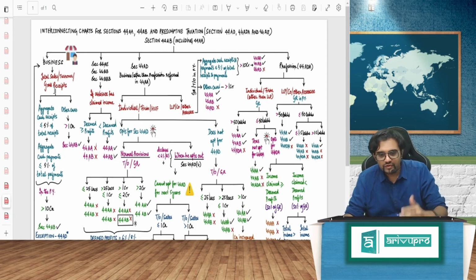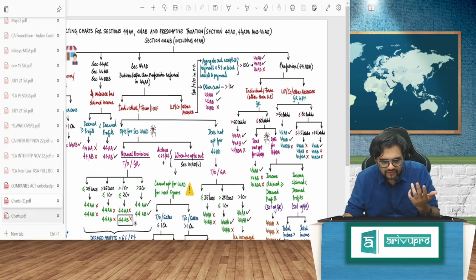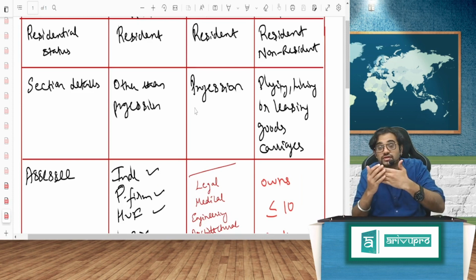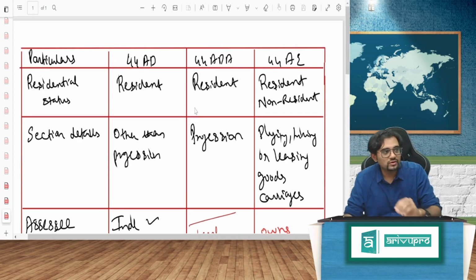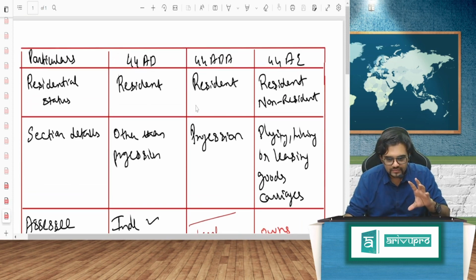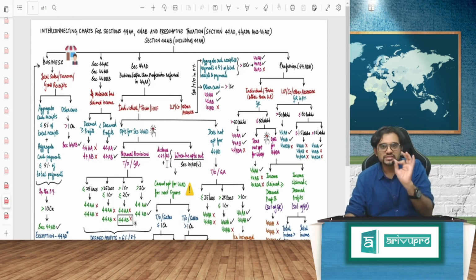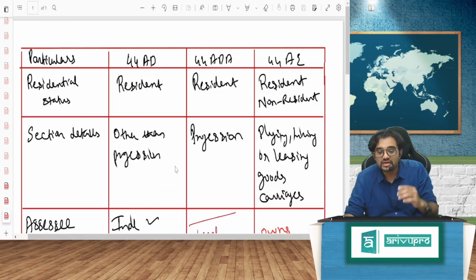Before we go there, this is just a nice handwriting. Let me show you my dabba handwriting first. That chart is not needed for you, but still, let's just do some basic analysis. See my handwriting. I can also not see, sorry. Anyway, I'll just quickly go through. So particulars, this is not relevant, guys. This is relevant. I'll come to this chart. Okay, 1 second, give me. Before that, a little bit of revision is needed.